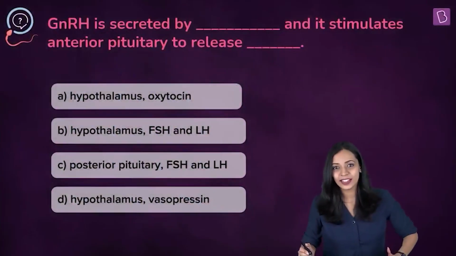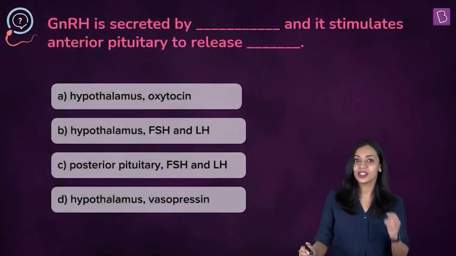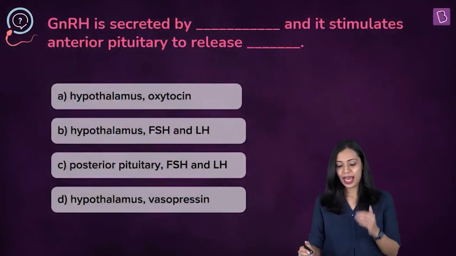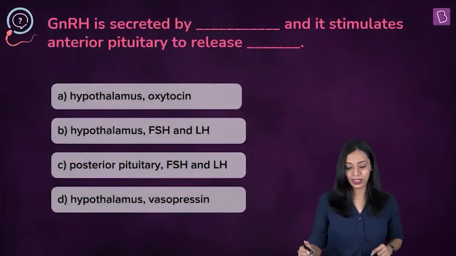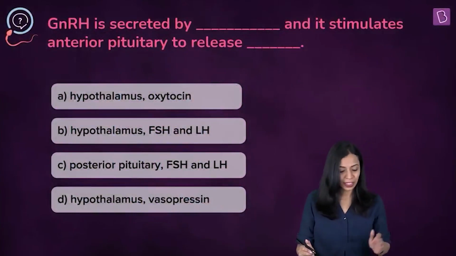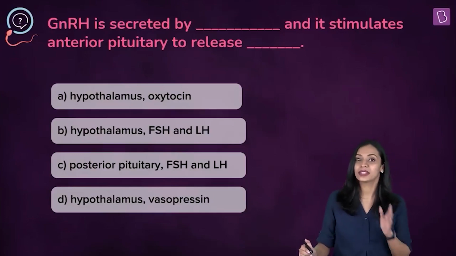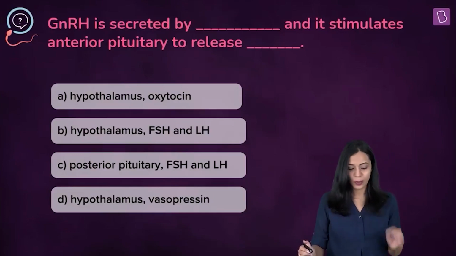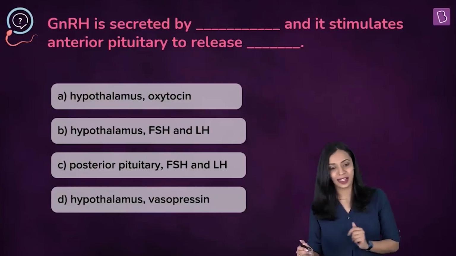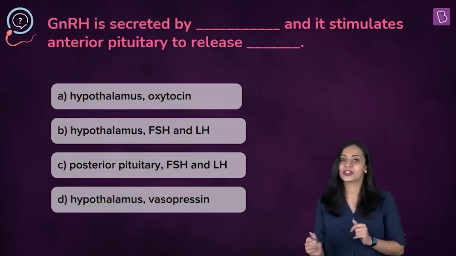Now let's take a look at this question. GnRH is secreted by dash and it stimulates anterior pituitary to release dash. In the options, we have hypothalamus oxytocin, hypothalamus FSH and LH, posterior pituitary FSH and LH, hypothalamus vasopressin.